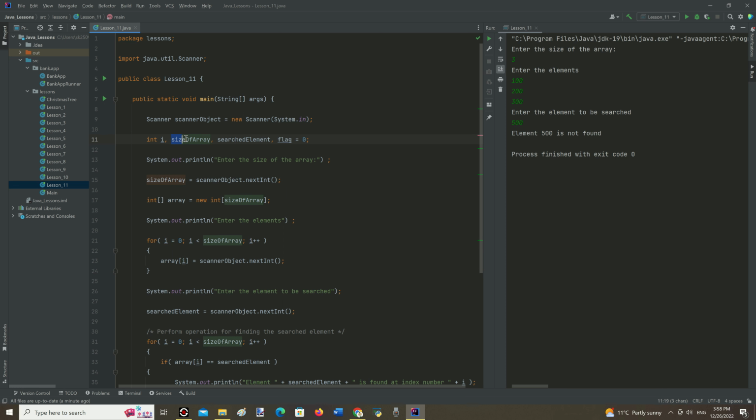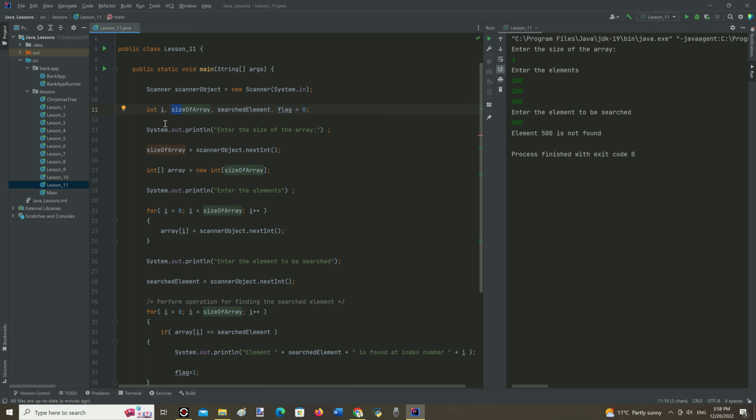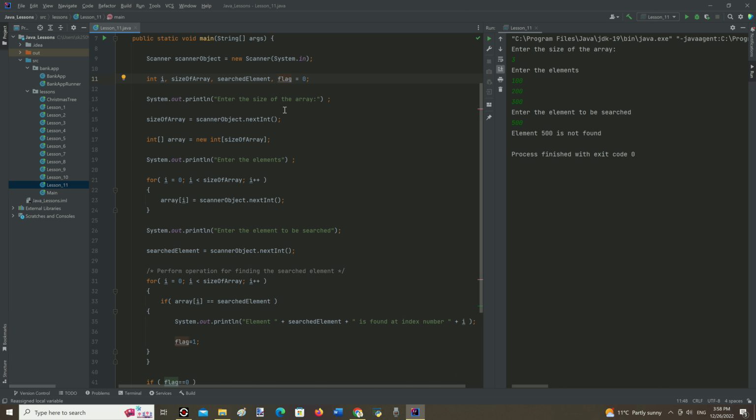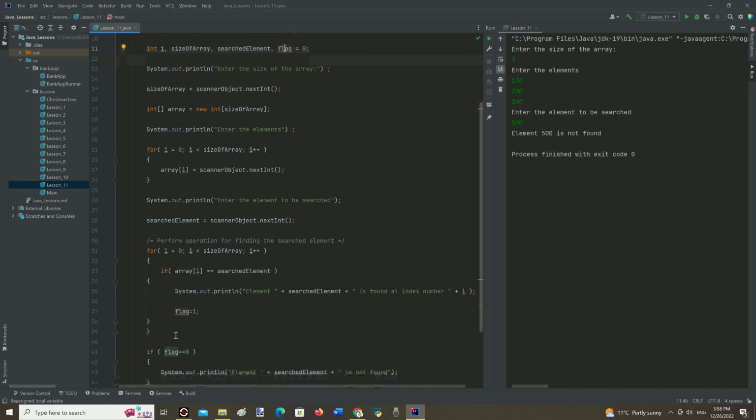Size of array, this variable will hold the user-defined size of the array that will be obtained via the scanner object. Searched element, this variable will also get a user-defined value of what number needs to be searched in the array. And a variable named flag is initialized here with a value of 0. It will be used further in the nested if statement inside the for loop.